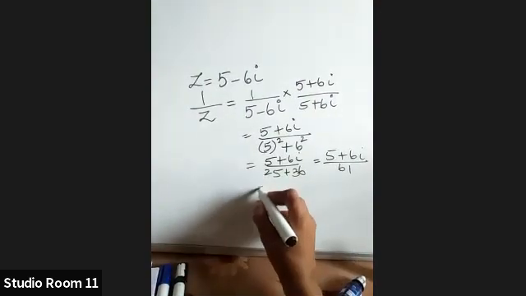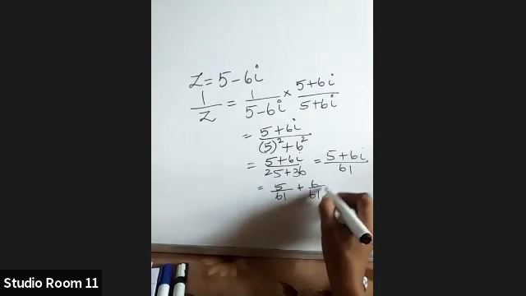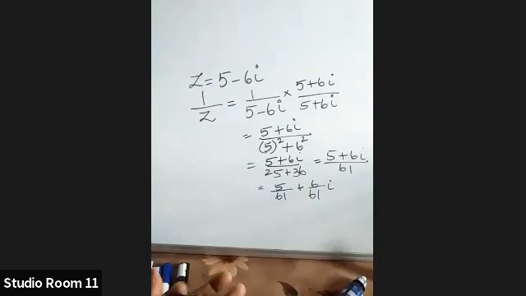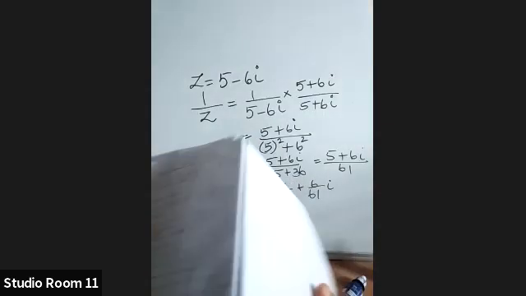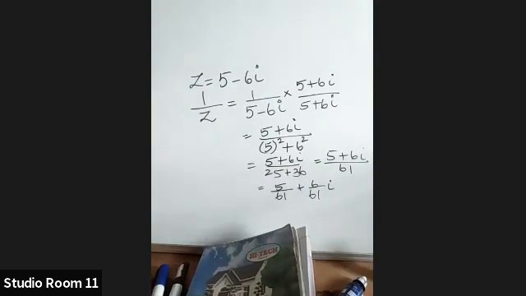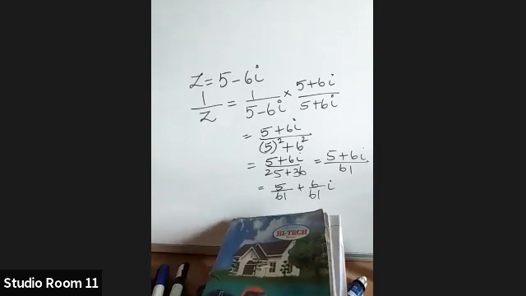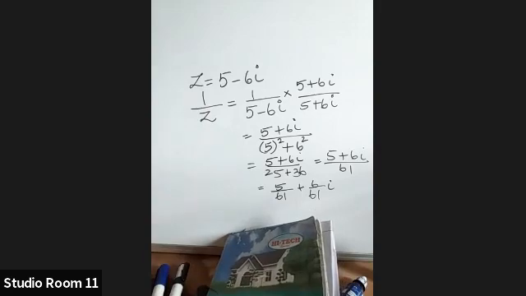Now, that is how to find the multiplicative inverse. Is it clear? Is it okay?